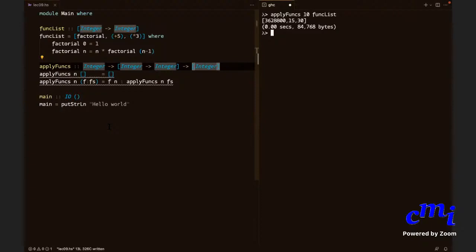Factorial is a function. Yes, sir. But in Haskell, are we allowed to define things like this, like just storage variables? Right. You are allowed to. Even in the last class we showed this. So you can think of them as some kind of degenerate functions which do not take any argument but always give a value. I told you, don't call it a variable, call it a value. It is a name for a value. Func list is the name for a particular value, and that value itself happens to be a list of functions.